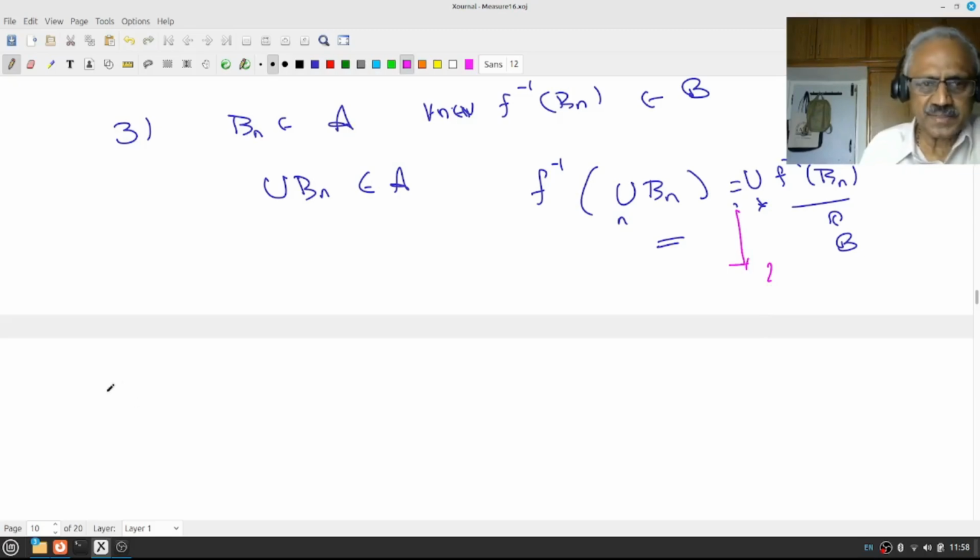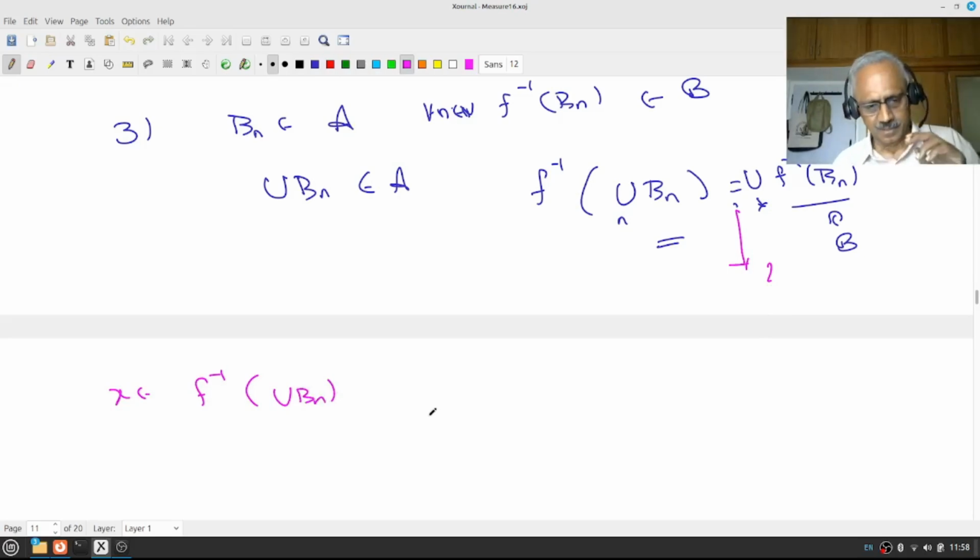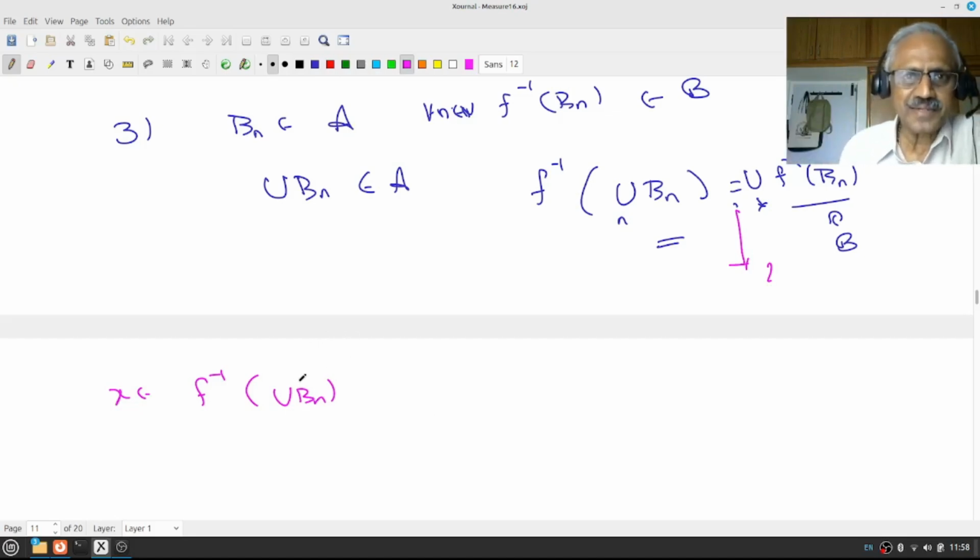The proof is again easy. If x belongs to f inverse of union Bn, if you had watched my foundation lectures or seen my topology lectures, all these things are already proved. Very rarely in the courses, either in BSc or master's degree, teachers teach these things.